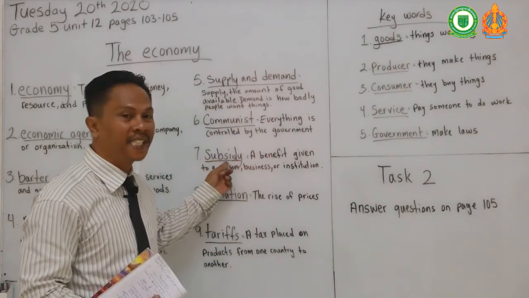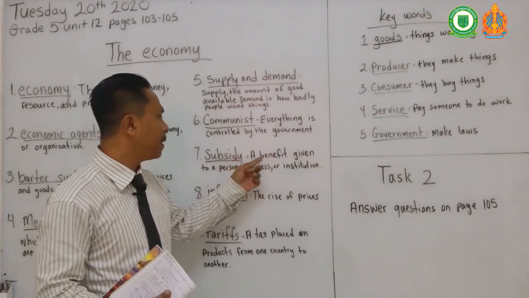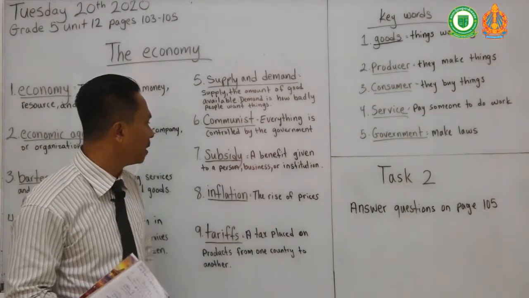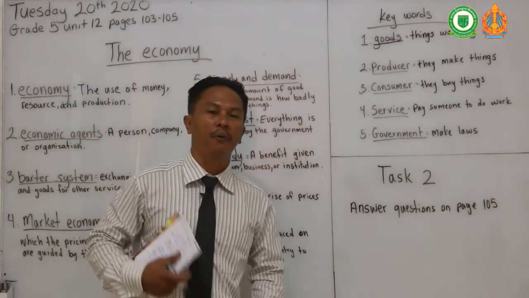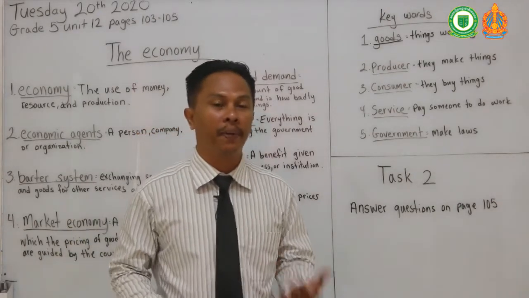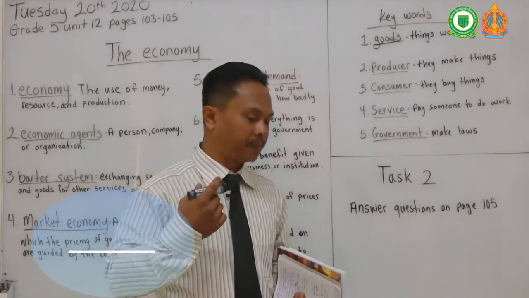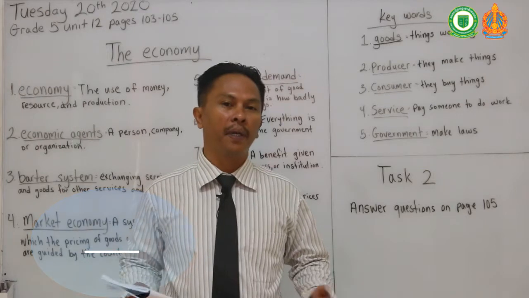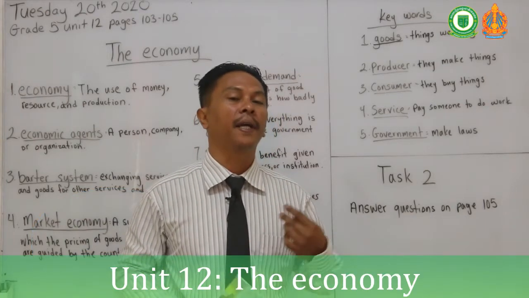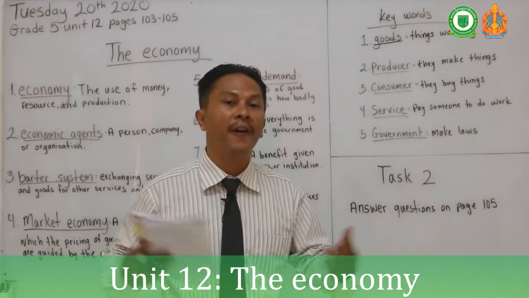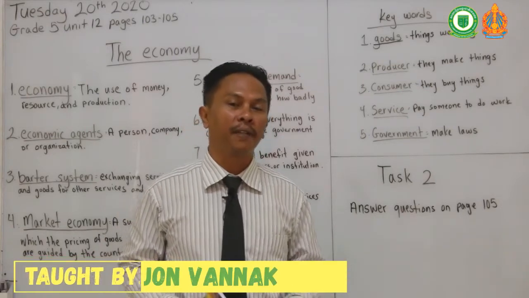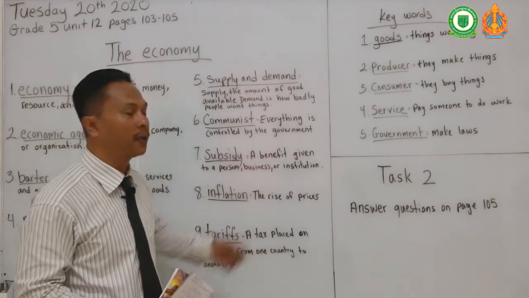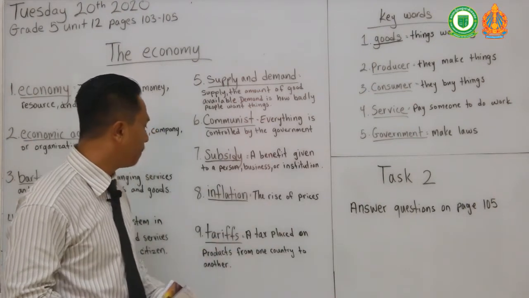So number 7, subsidy. Subsidy is a benefit given to a person, business, or institution. So in other words, subsidy is like a reward that people get or companies get. Example, if a company makes a lot of products and they sell a lot, sometimes the government comes in and steps in and gives them extra money to help them make the factory better. Or some places they give them a tax cut, okay? So that's what subsidy is, a reward for the person, business, or institution.